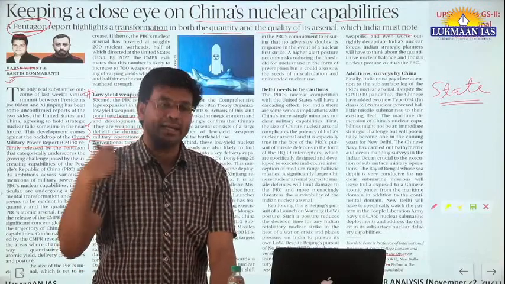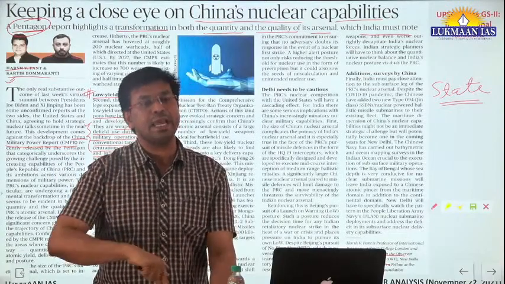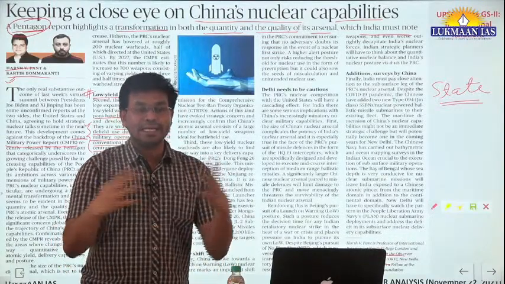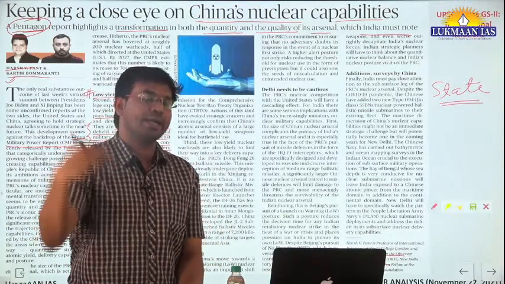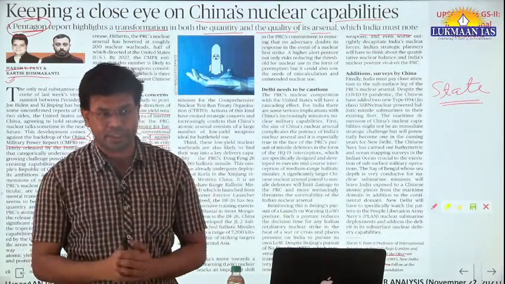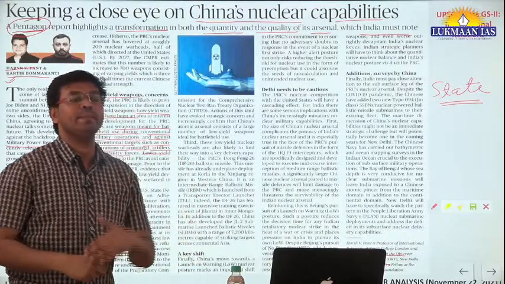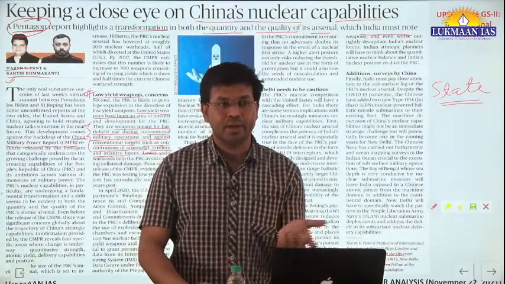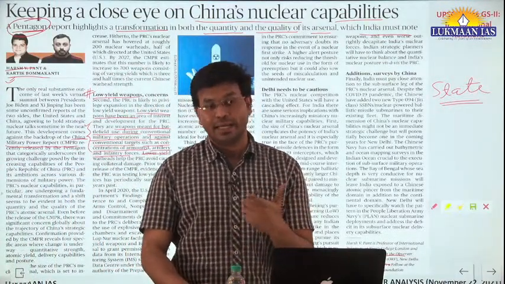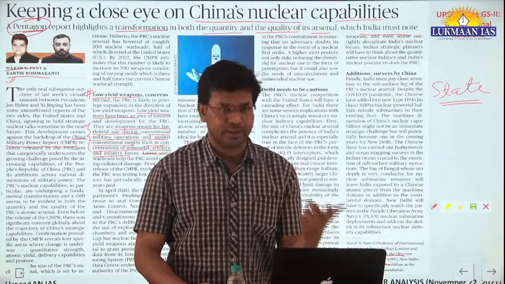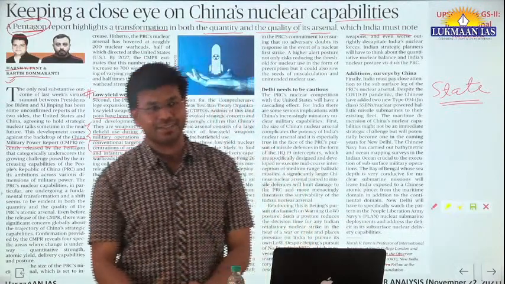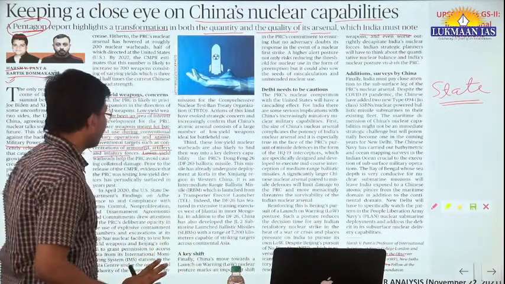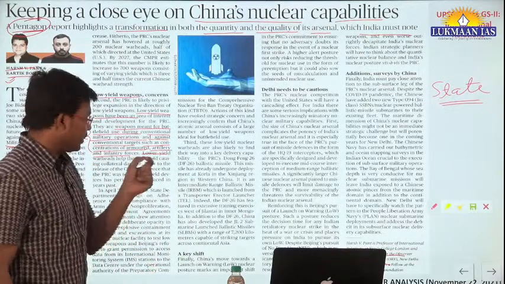If a foreign territory attacks us using a nuclear weapon, in that case we will have a retaliatory measure, and that retaliatory measure will be at a scale larger than the scale at which they attacked us. So that is known as defensive measures. This is known as the no first use policy in the case of India. We will not attack first. But it does not mean that we will not attack at all. If someone else attacks us, then we will have a retaliatory measure. So the no first use policy is used by India.